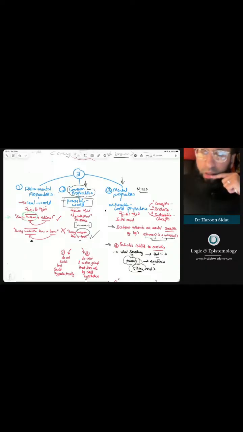Okay. Let's take a counter example. If I say every unicorn has a horn, we first need to make sure it's an instance proposition. So every instance of a unicorn has a horn. Fine with that. We can take that as an instance proposition. Then we need to say, okay, what are we talking about? We're talking about extramental propositions. But my friends, we're talking about things that exist out there.